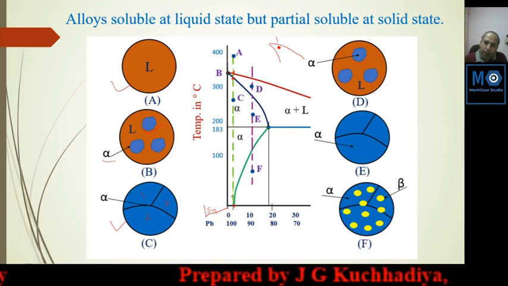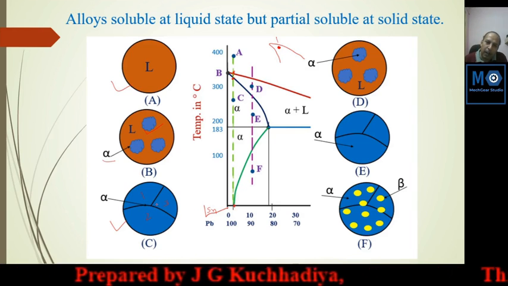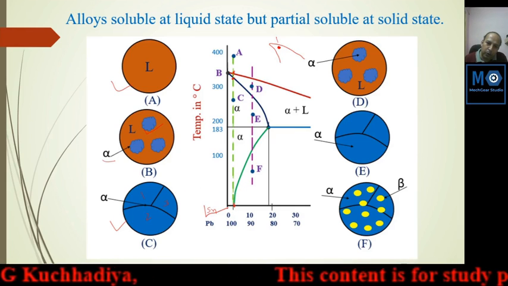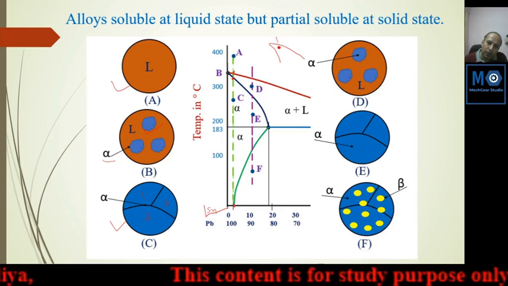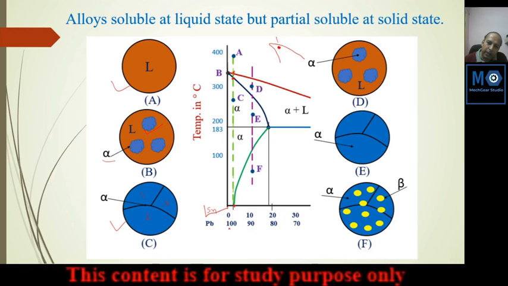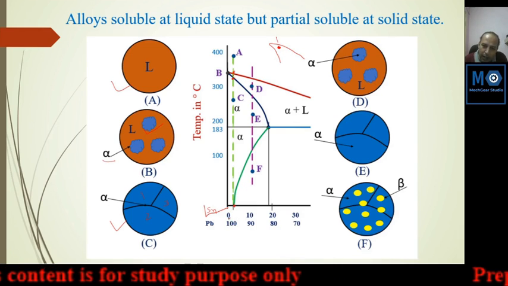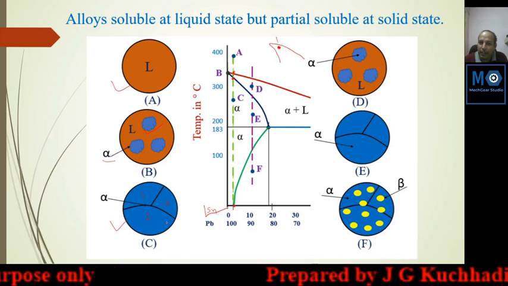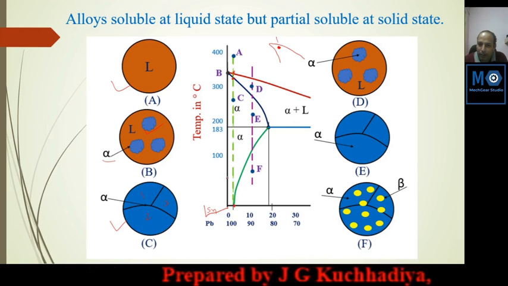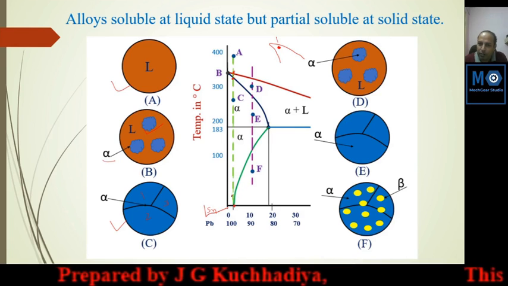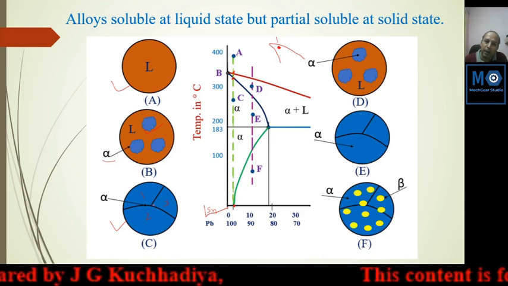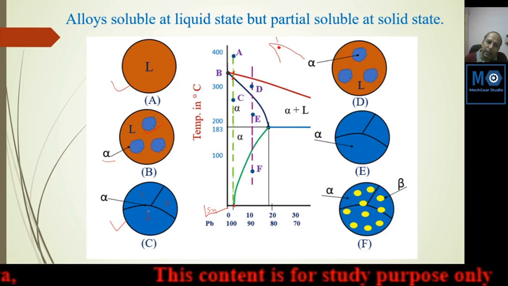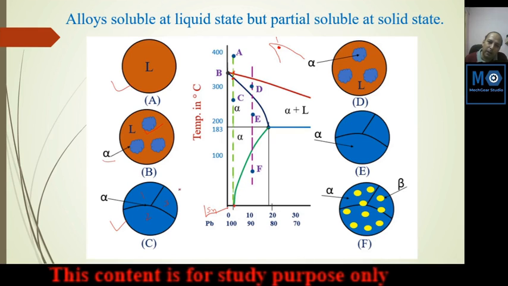Tin is soluble, so here pure alpha phase will be formed. Whatever is 2% is tin and the remaining 98% is lead. The mixture of both is the alpha phase. So here it is not tin alone, tin and lead both are there, but the percentage of tin is maximum 2%, and 2% is completely soluble in lead at room temperature. So it will indicate alpha phase, or pure alpha phase, is available.